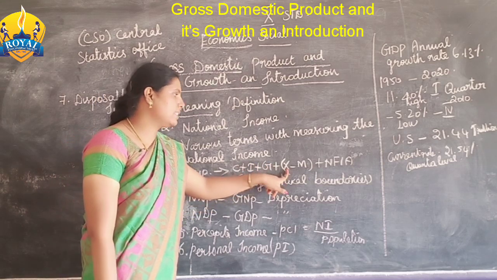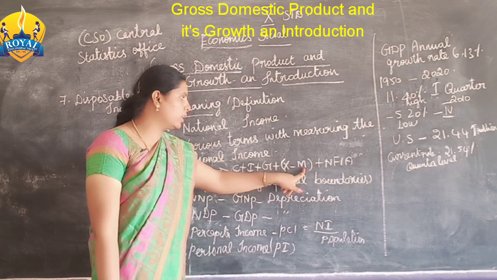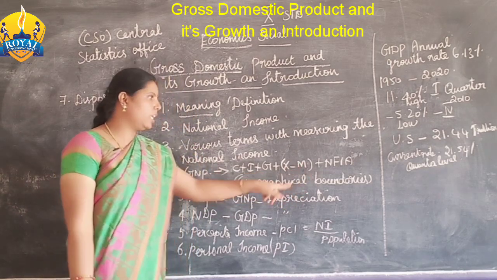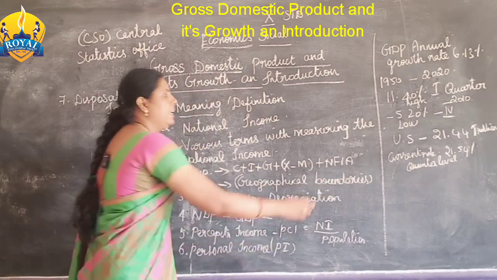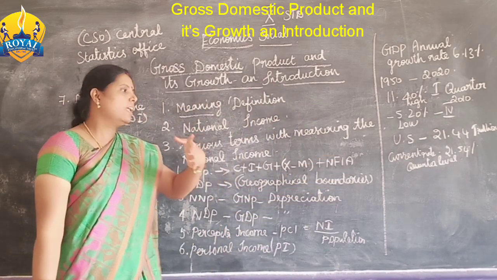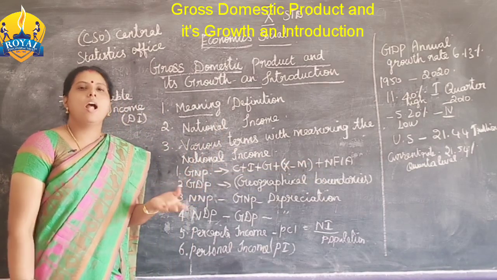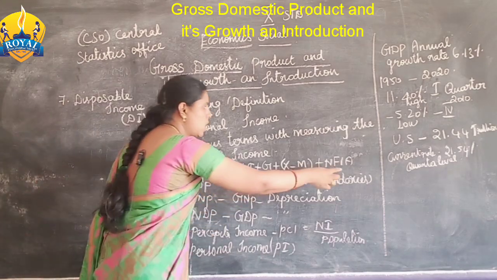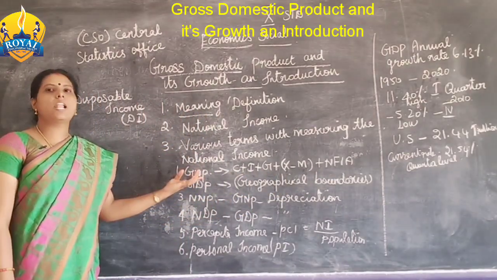Then X is measured by export and M by import, that is export minus import, plus NFIA, the net factor income from abroad. Abroad means foreign. நம்ம ஃபாரின்ல என்னென்னலாம் இன்வெஸ்ட்மெண்ட் பண்ணியிருக்கோமோ, that government investment பண்ணியிருக்கிறாங்களோ, அதில் what they are getting, the profit and income, is also included in the GNP. That is the gross national product.